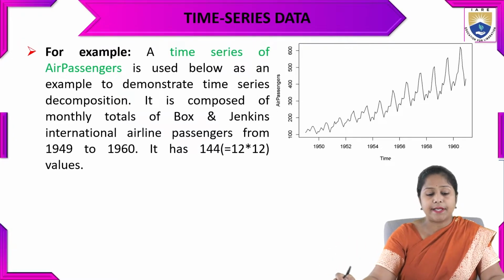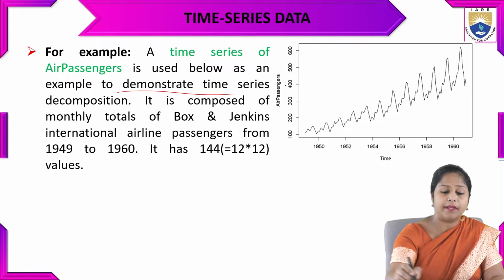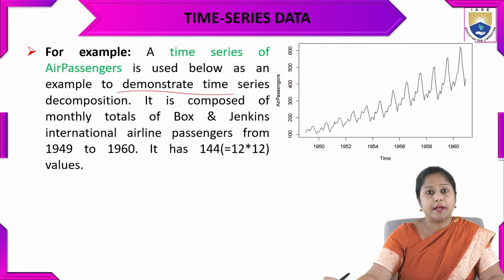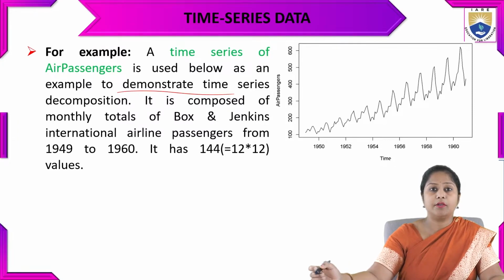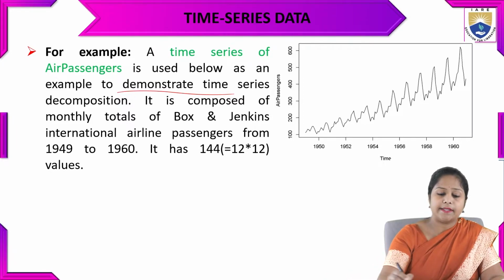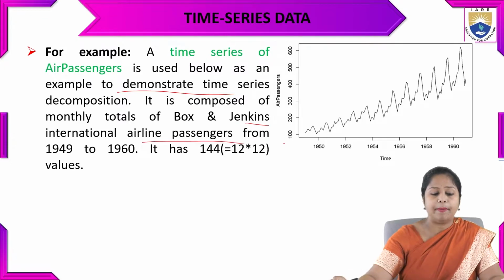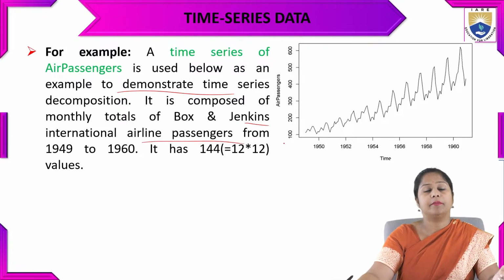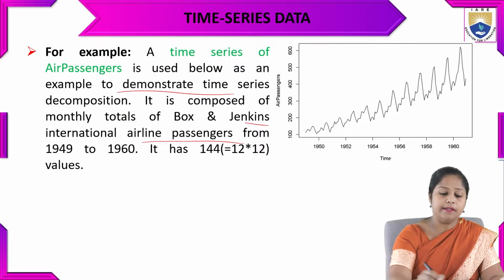The time series demonstration involves time series decomposition, that is, the data over time. It is composed of monthly totals of Box and Jenkins international airline passengers from the year 1949 to 1960.